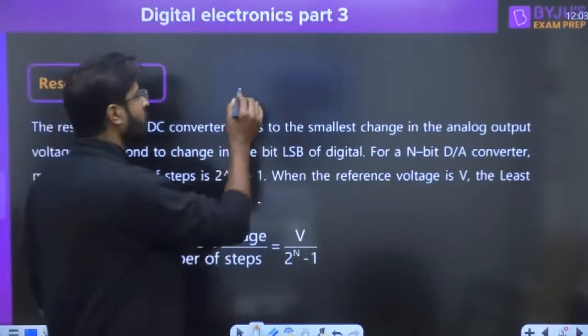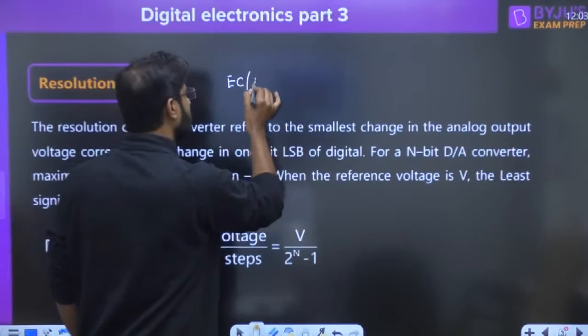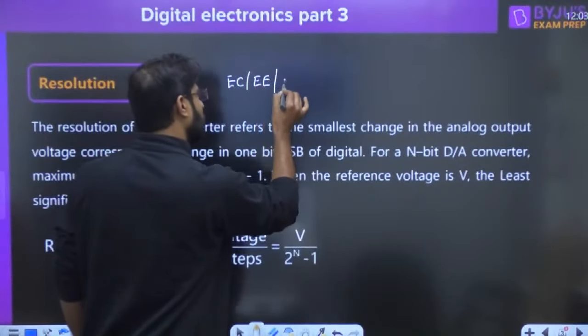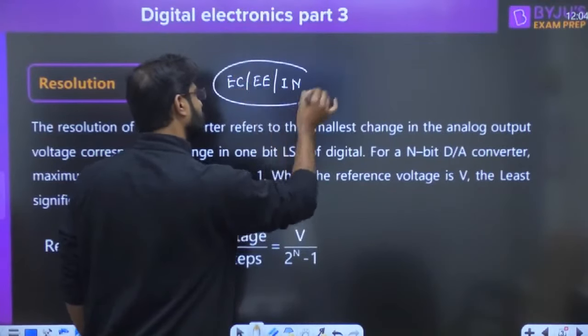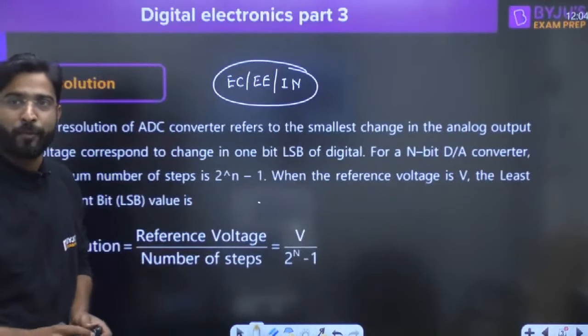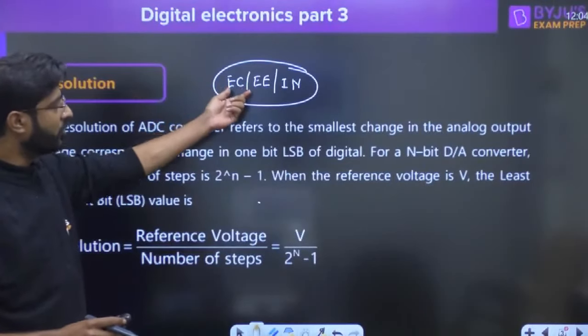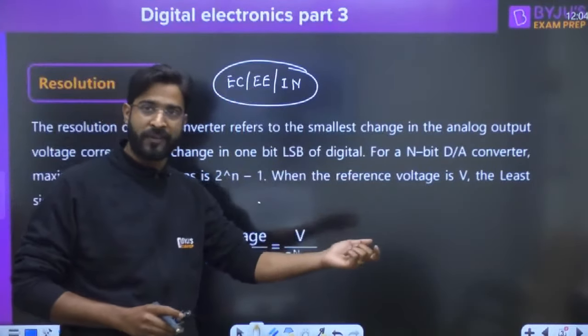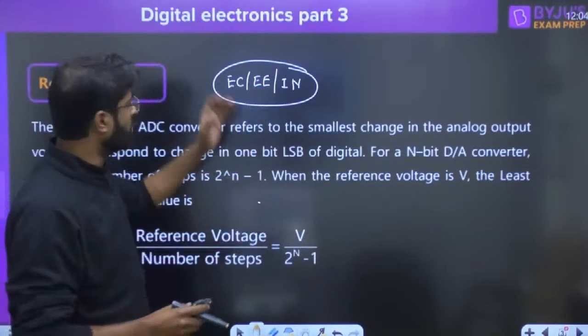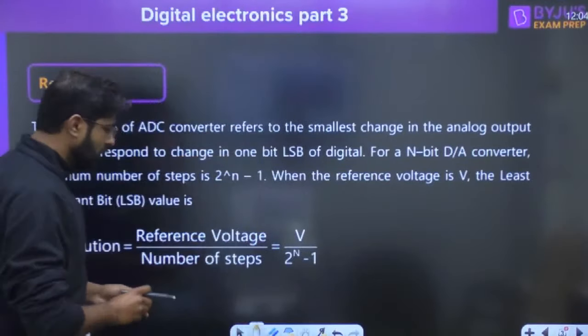Yes, this session is useful for the EC, EE, and instrumentation branches. All the branches, this session is very, very important, right? Already in electrical also, last year, one question came directly from the FSM. Or A to D, D to A, questions they are frequently asking. So everyone try to understand.